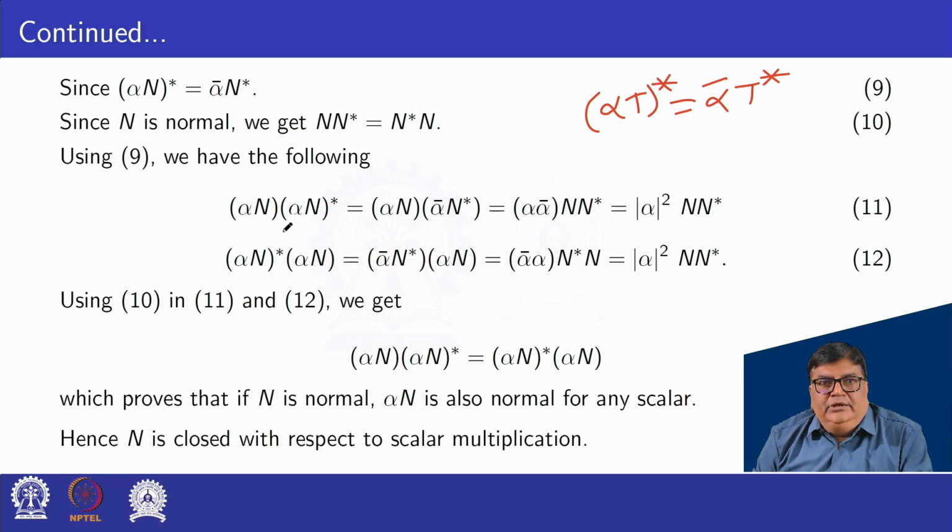alpha into star of alpha n equal to star of alpha n into alpha n, that is alpha n is a normal operator. This proves that if n is normal, then alpha n is also normal for any scalar alpha. Hence, n is closed with respect to the scalar multiplication.